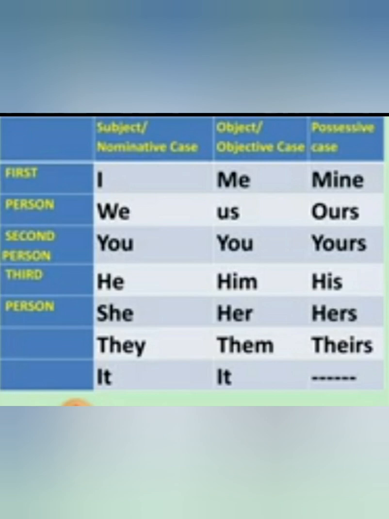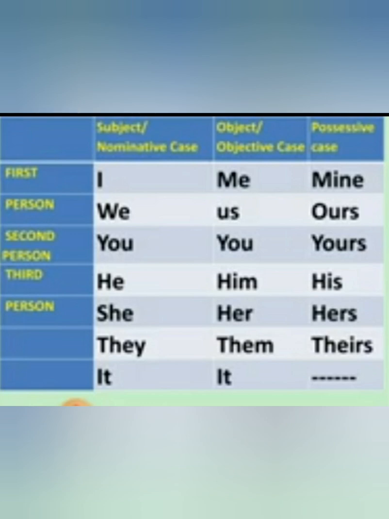These words: mine, ours, yours, his, hers, theirs, show possession. So these pronouns show possession. Students, you need to learn this table very carefully. Try to understand this table. Note down this chart carefully.